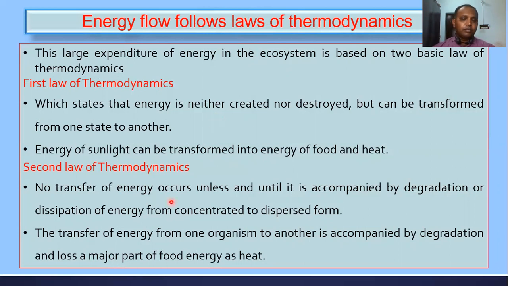The second law of thermodynamics says no transfer of energy occurs unless it is accompanied by degradation or dissipation of energy from a concentrated to a dispersed form.